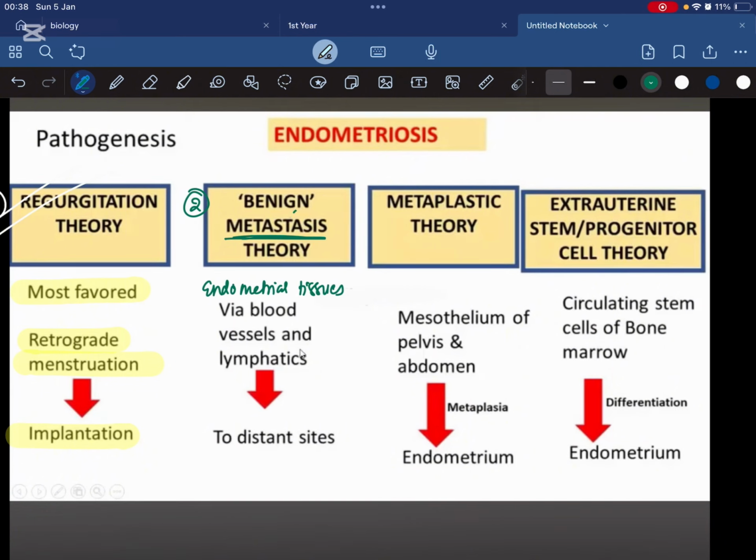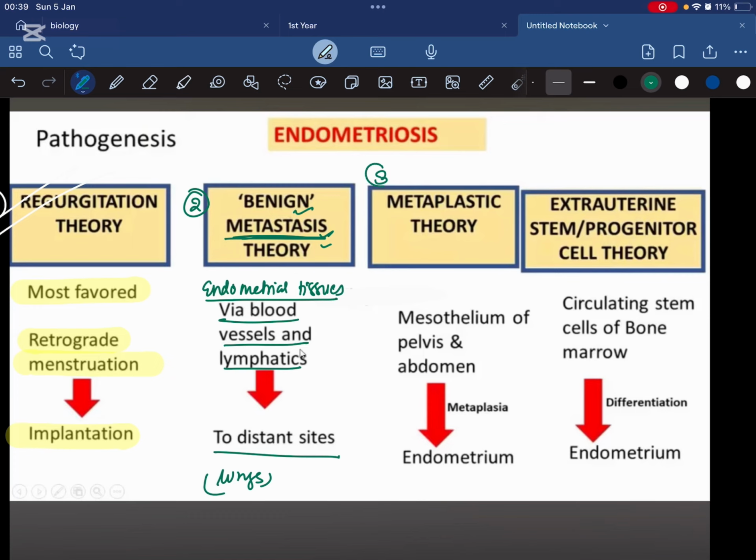So what does this benign metastasis theory say? It says that the endometrial tissue, via blood vessels and lymphatics, is going to go into distant sites like the lungs, and in this way it is going to cause endometriosis. So it is saying that endometriosis occurs when the endometrial tissue, that is endometrial glands and endometrial stroma, enter the blood vessels and lymphatics and go into the ectopic site.